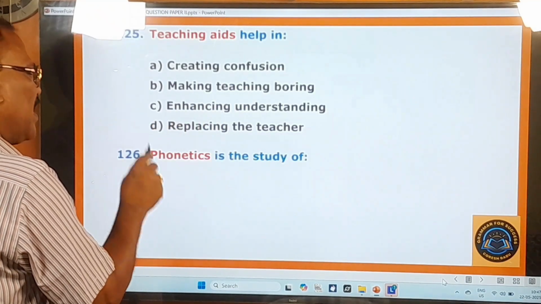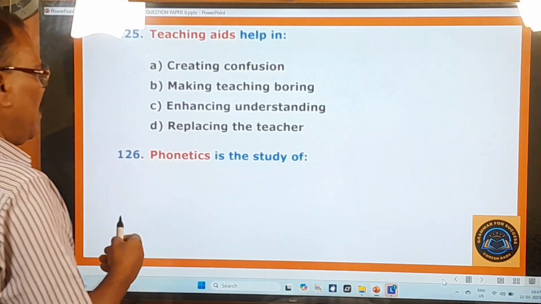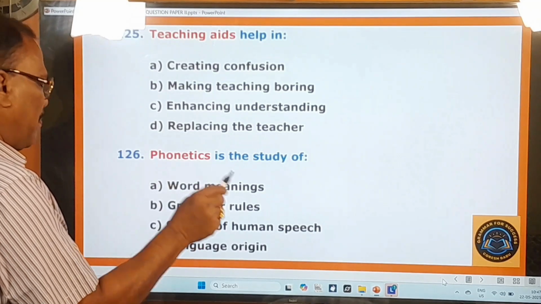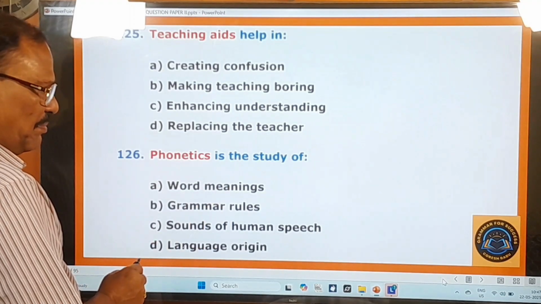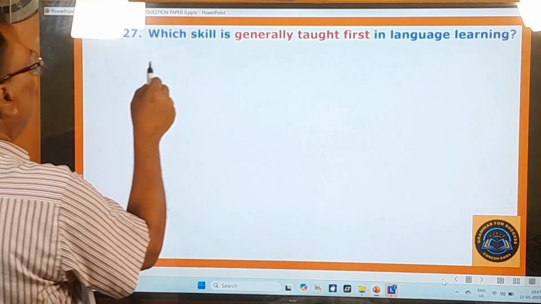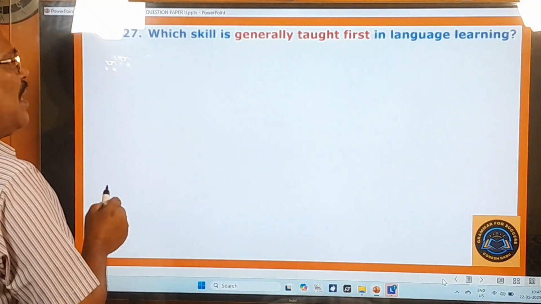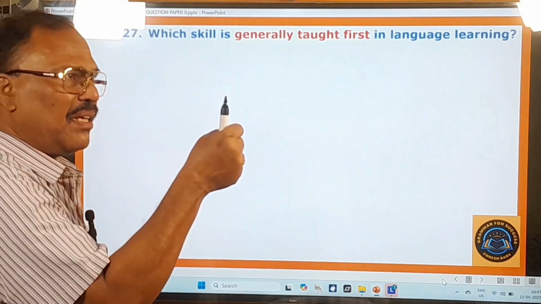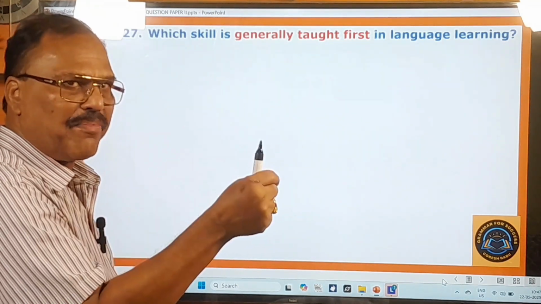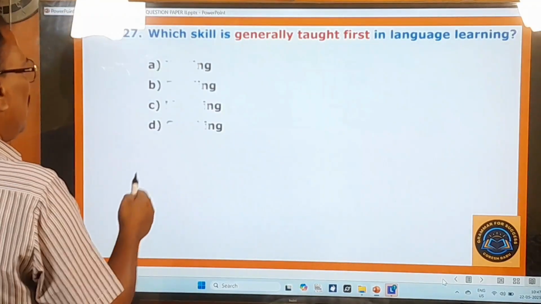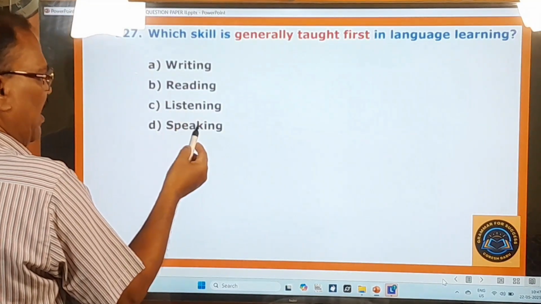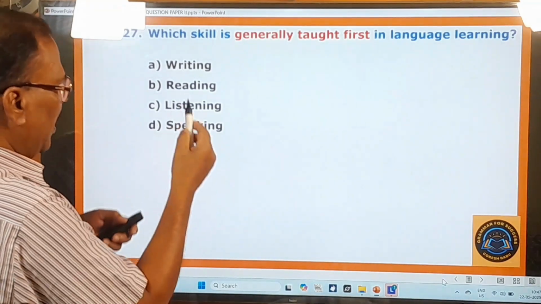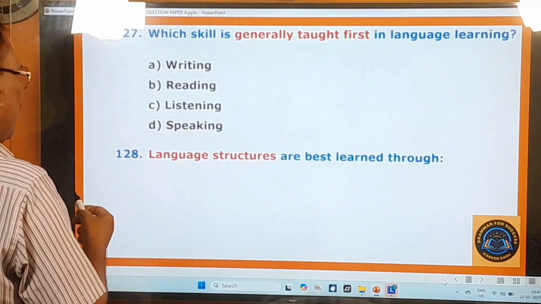126th question. Phonetics is the study of, you know very well about this. What are the options given here? Word meanings, grammar rules, sounds of human speech, language origin. 127th question. Which skill is generally taught first in language learning? You know, we have L, S or W, but which skill will be taught to the children for the first time? So that you have to point out here. So writing, reading, listening, speaking. Which skill is going to be taught to the children for the first time? You know that and you tick it right. And you go to the next question.